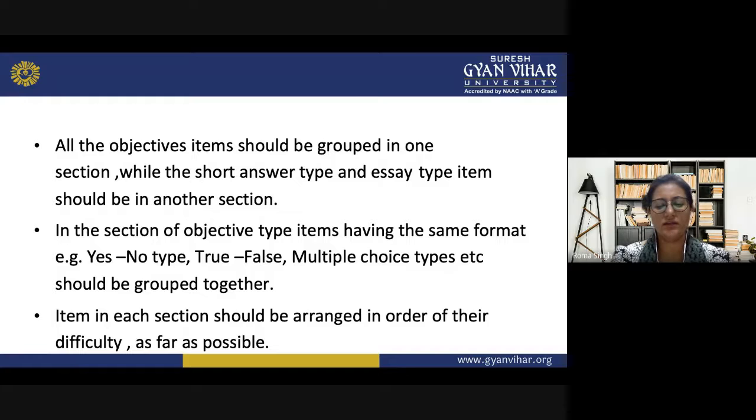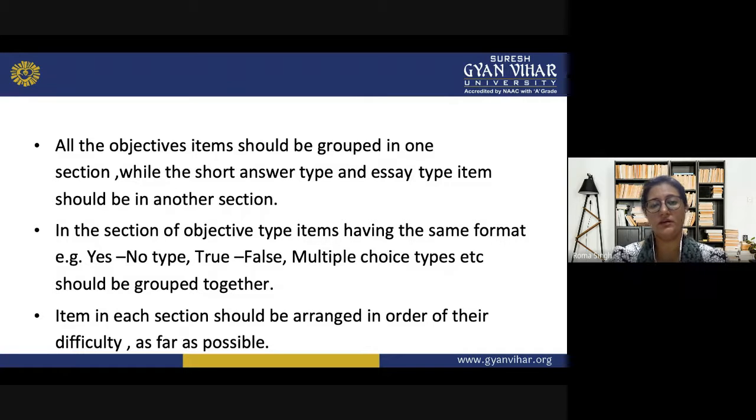And you can make a group of objective questions for part A. Then in part B there are short type questions. Then in part C there are essay type questions. So whatever you feel will be easy and convenient for the students, you can do. So in the section of objective type items having the same format, for example yes, no type, true, false, multiple choice types, etc., should be grouped together. So this can also be very helpful.